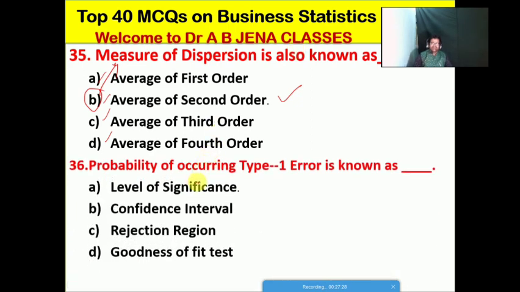Next one, the probability of occurring the type 1 error is known as what? We have already discussed the type 1 error. A. Level of significance, B. Confidence interval, C. Rejection region, D. Goodness of fit test. Friends, A is the right option for this MCQ. The probability of occurring the type 1 error is known as the level of significance.